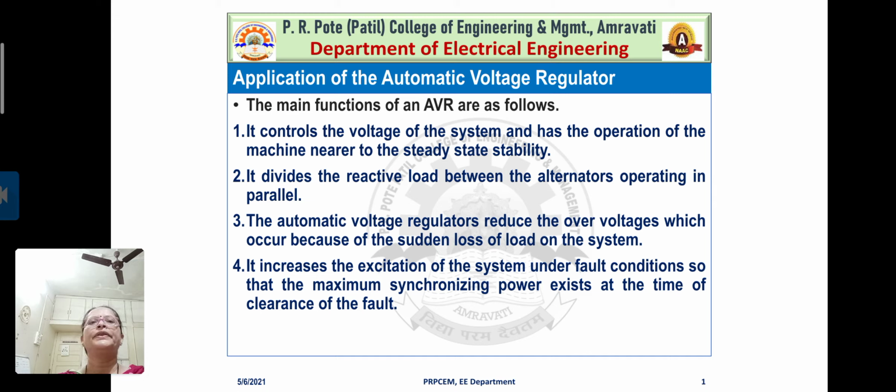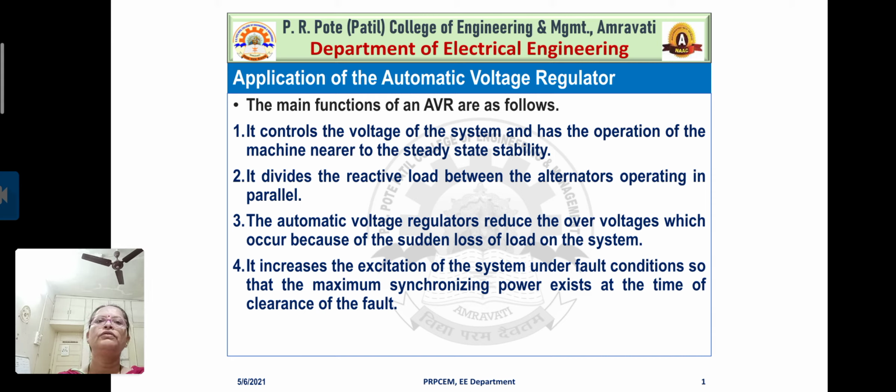Right? It increases the excitation of the system under fault conditions so that the maximum synchronizing power exists at the time of clearance of the fault. This is also another important feature or application of the automatic voltage regulator, that it increases the excitation of the system under fault conditions.